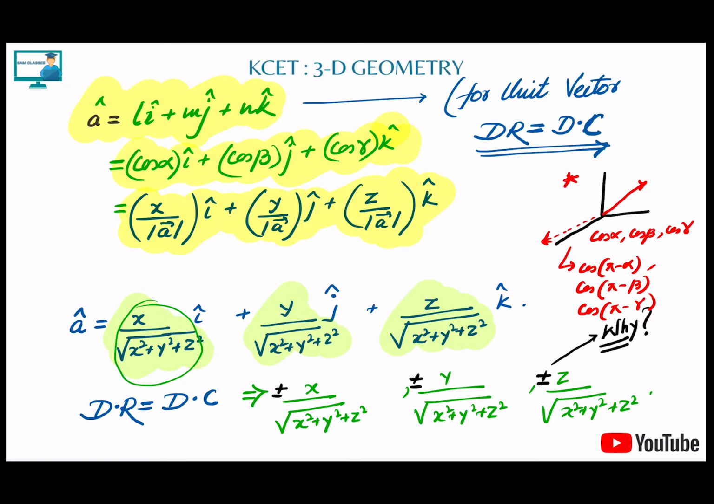Okay. Now, I already told you the reason for the plus minus in the direction cosines: if you stretch it backward, you will get the angles pi minus alpha, pi minus beta, and pi minus gamma.